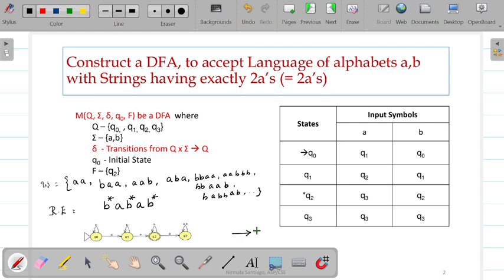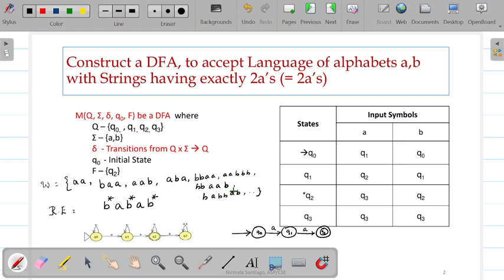So first always let us draw the DFA for the basic unit of this language, that is 2 A's. So it can start with Q naught state. On reading A, it can go to another state Q1, and then on reading second A, it can go to the final state Q2. So this will accept simply 2 A's.